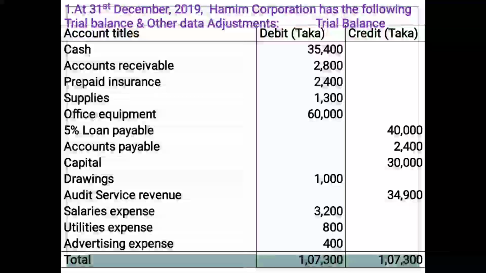The content: as at 31st December 2019, Hamim Corporation has the following trial balance and other data, that is adjustment, as follows.